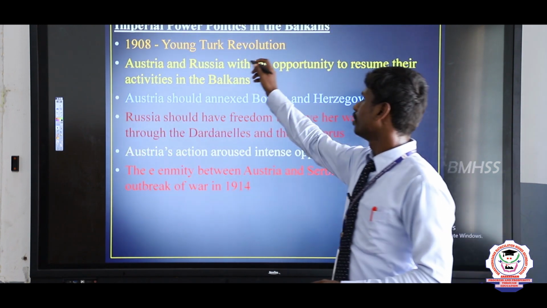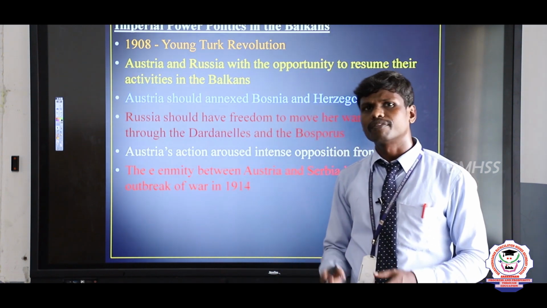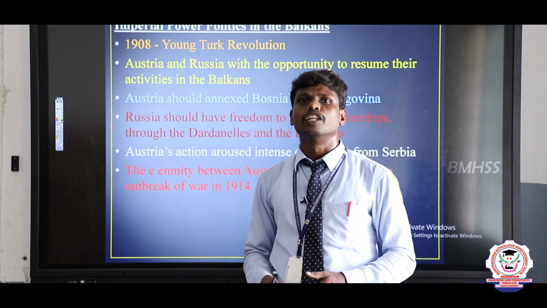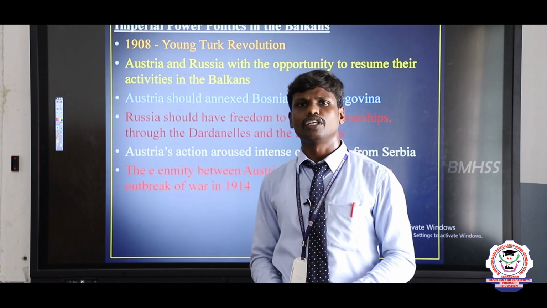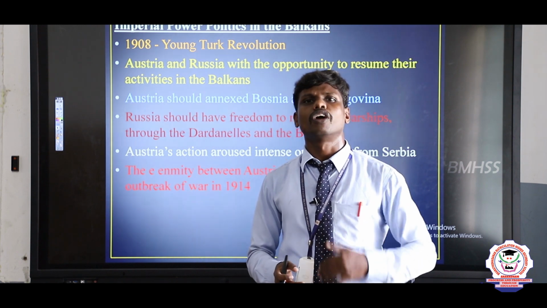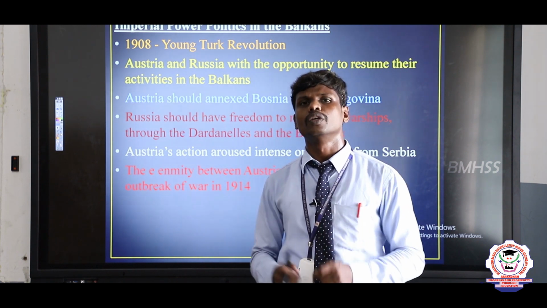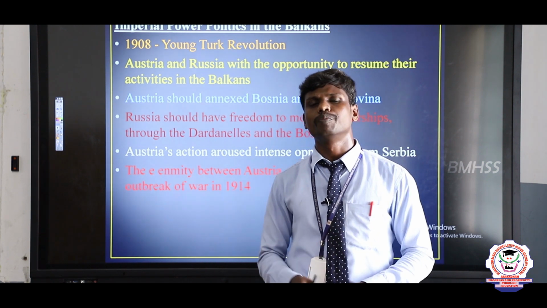Next, imperial power politics in the Balkans. Actually, in the year 1908, the people of Turkey wanted to bring about a number of revolutions, because they were not ruled by efficient rulers. Politically, Turkey was very weak and poor.